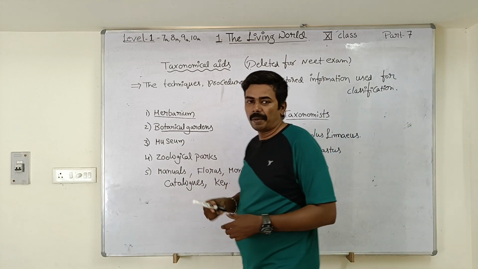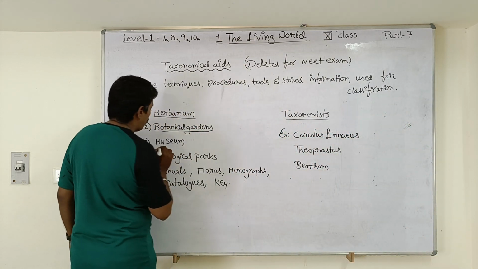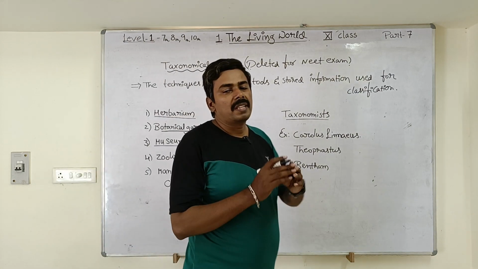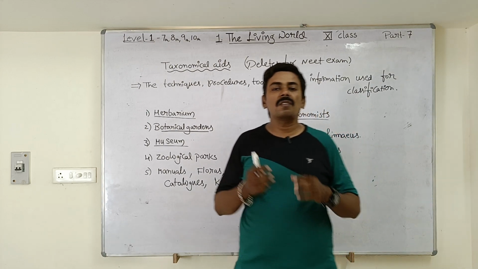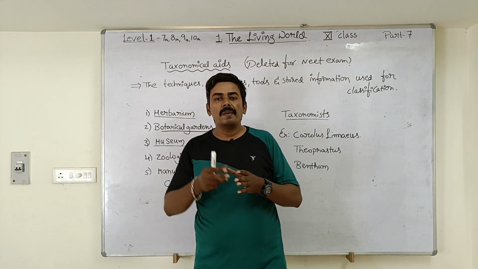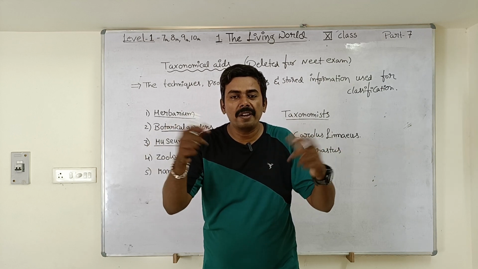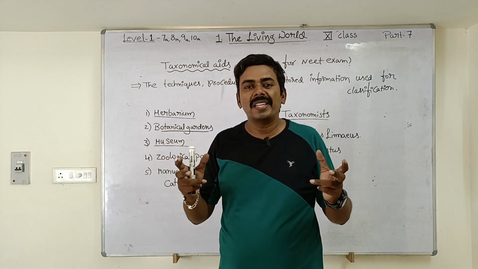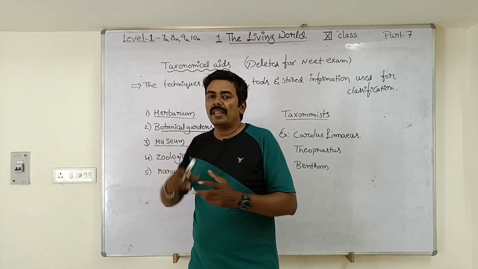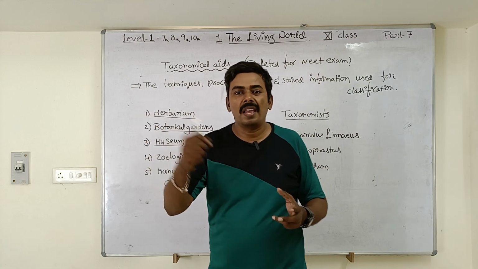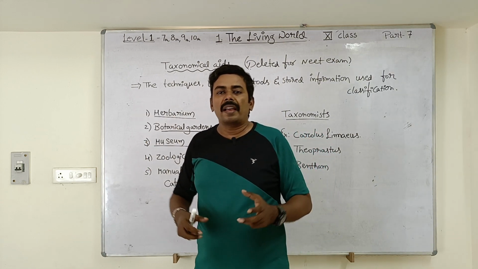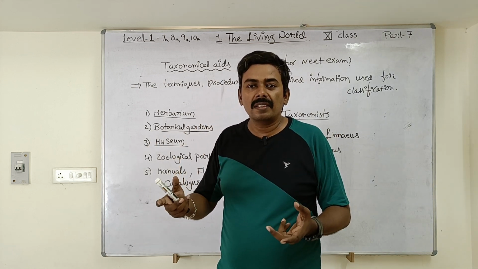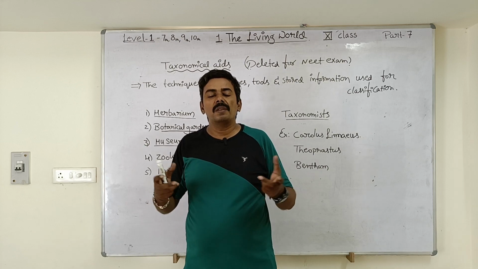Next, coming to museum. Museum is also one of the taxonomic aids. In the museum, what do you find? There will be several preserved specimens of animals. Some animals will be preserved in glass bottles in some preservative liquid, and some animals will be preserved by a process called taxidermy. That means they remove the inner flesh of the animal and stuff the animal with sawdust, and keep the animal for display. Animals like tigers, lions, pigeons will be preserved in this state.